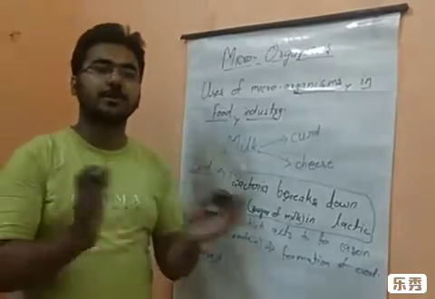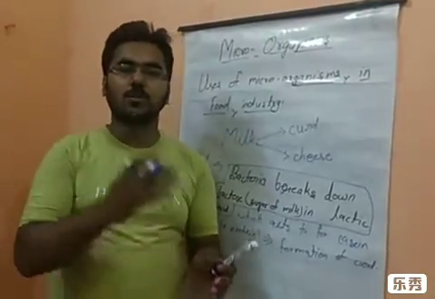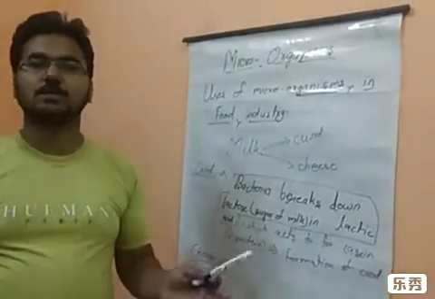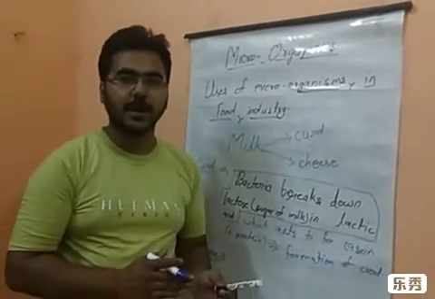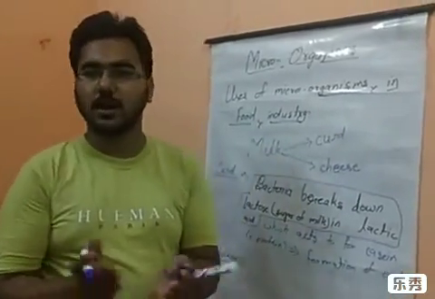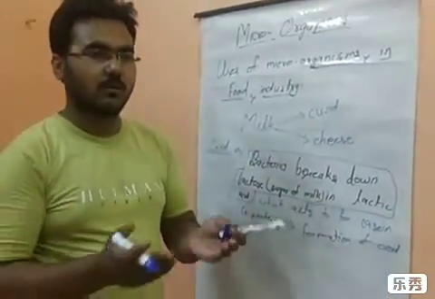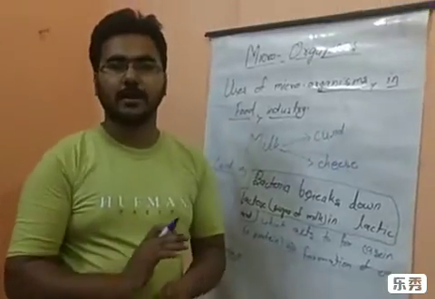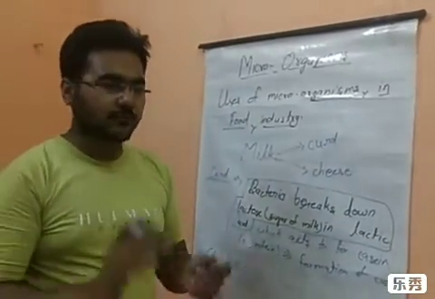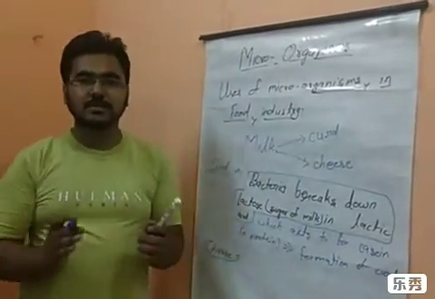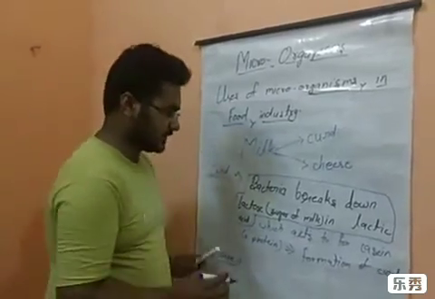So we have to separate that semi-solid curdled material from the liquid, and as the semi-solid is separated, we have to keep it in a very fine cloth, and we have to make it tight. After that, when this sets completely, it forms cheese.